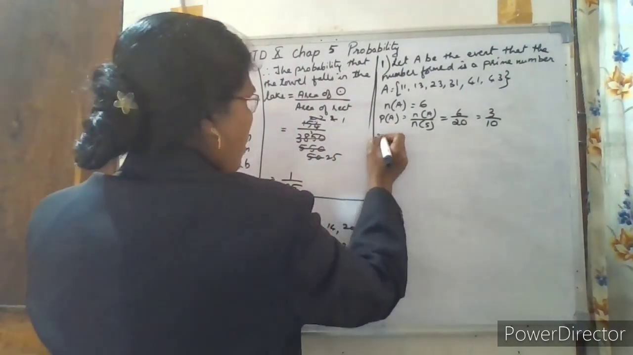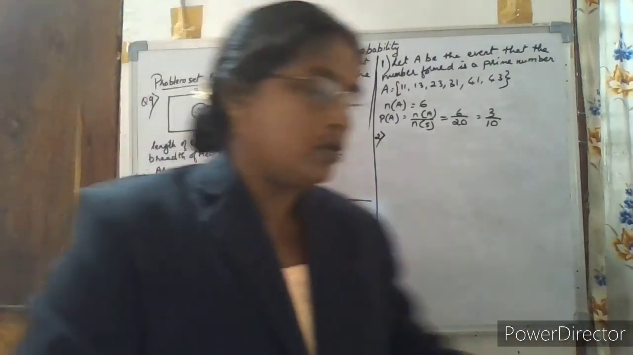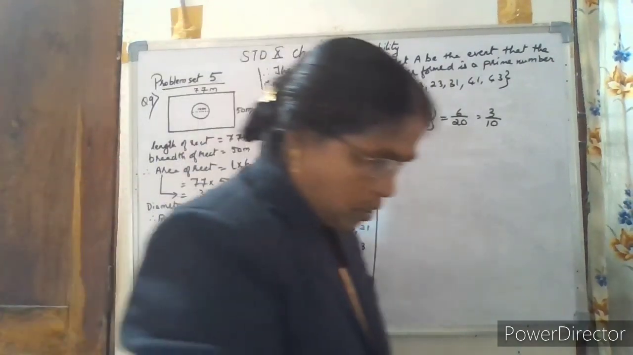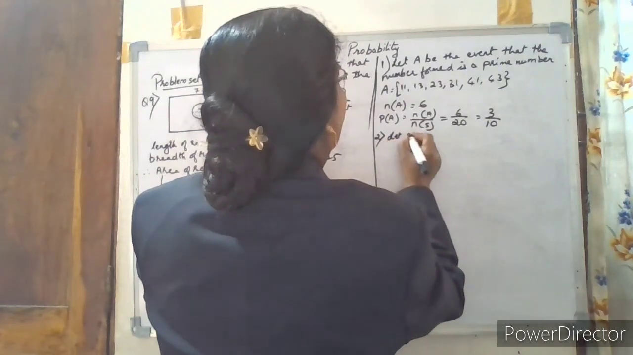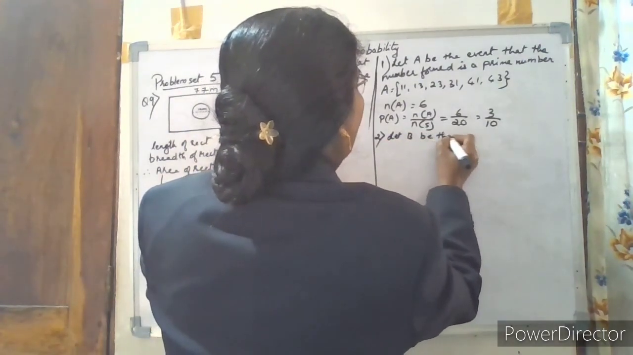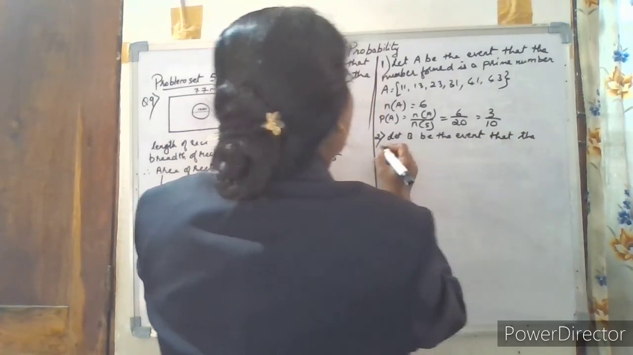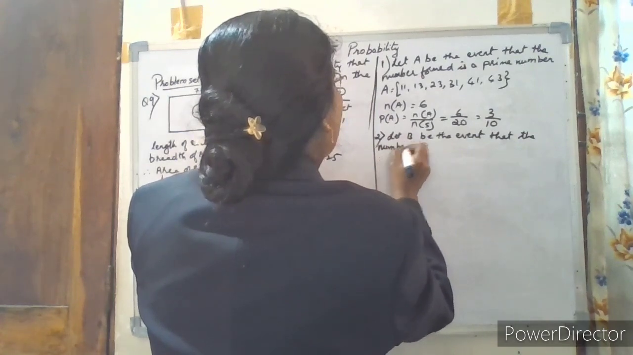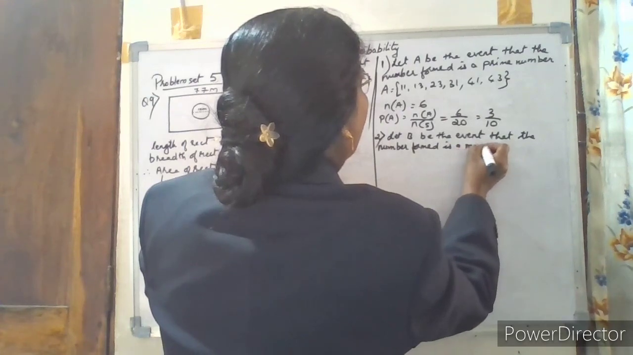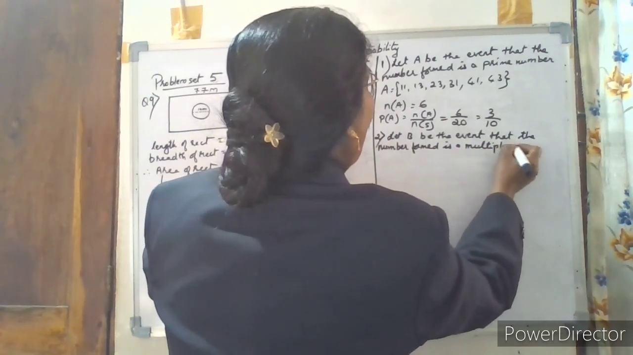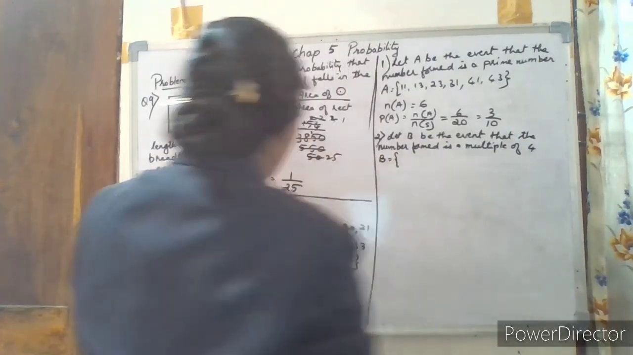Okay, we go to the next question, that is multiple of 4. The two-digit number so formed is a multiple of 4. So let B be the event that the number formed is a multiple of 4.